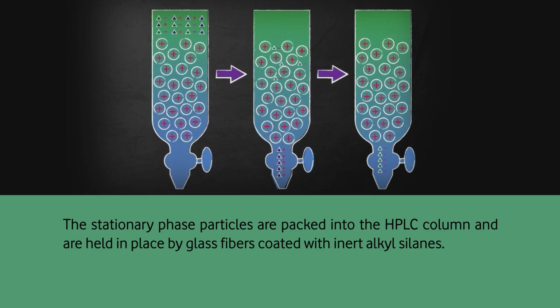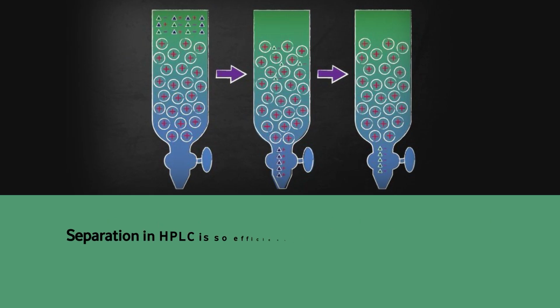The high pressure is applied, so the mobile phase moves faster. If we do not apply the high pressure, then we will have a very long separation, and that is not efficient. All liquid chromatography equipment now are HPLC. The separation in HPLC is so efficient that there is no need of long columns, because otherwise you would need a very long column for fast separation.